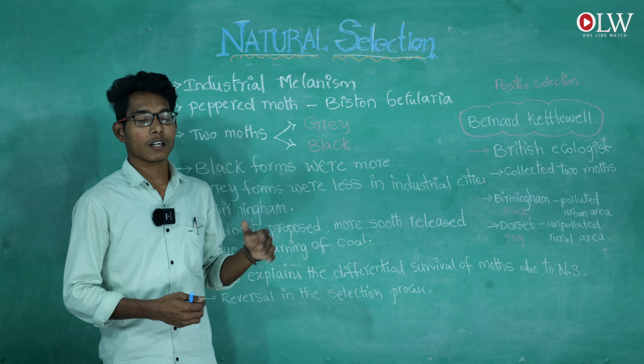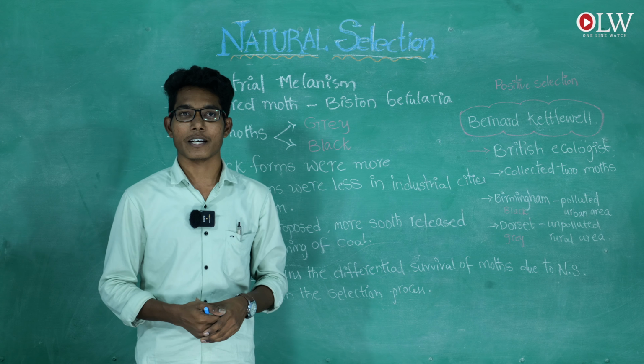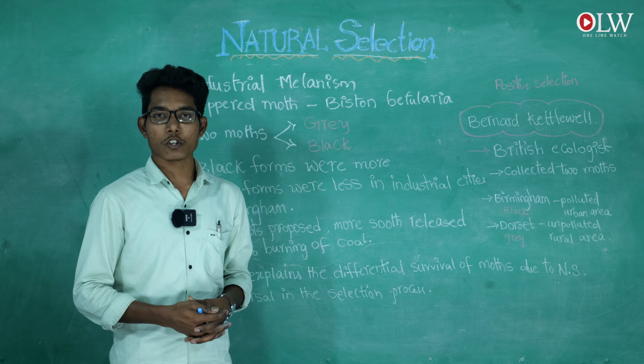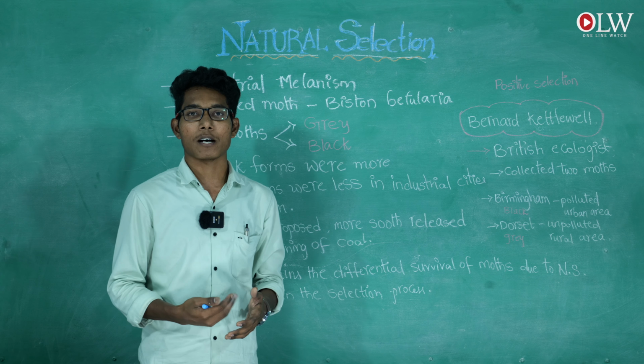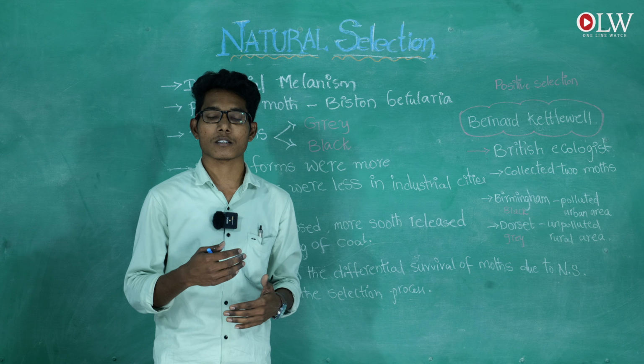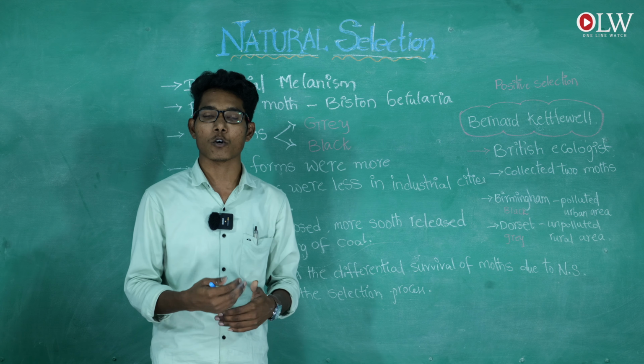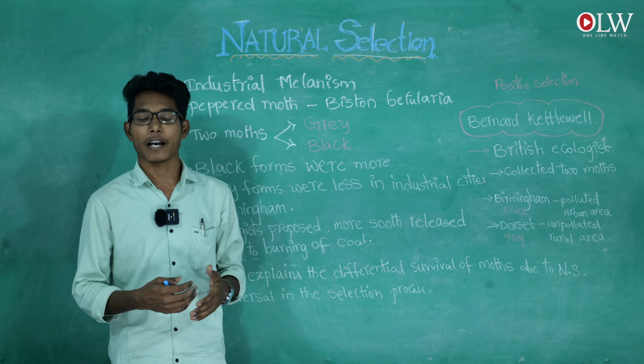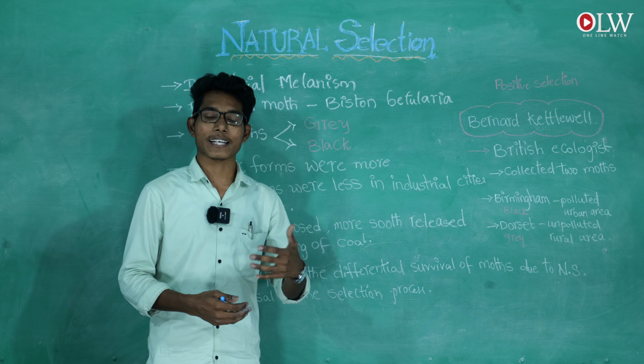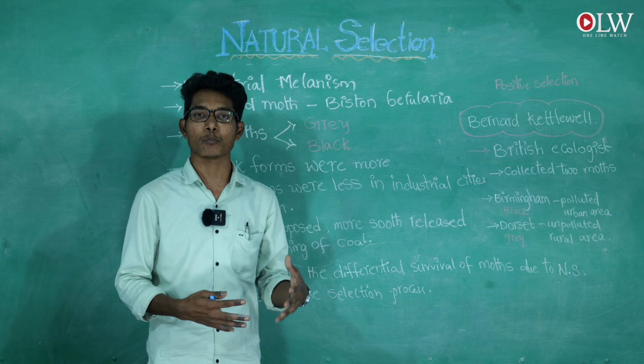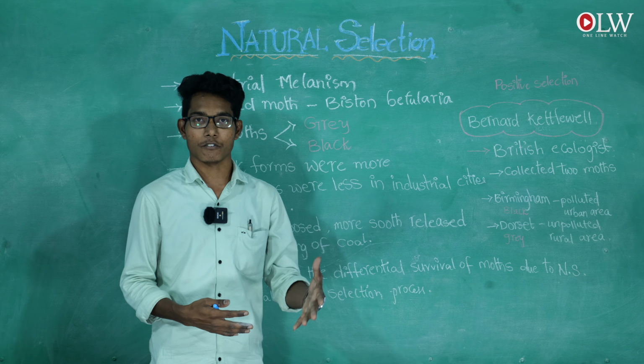Because of this experiment, we learn about the survival of the fittest, how animals survive, and how existence starts and is sustained in the environment.